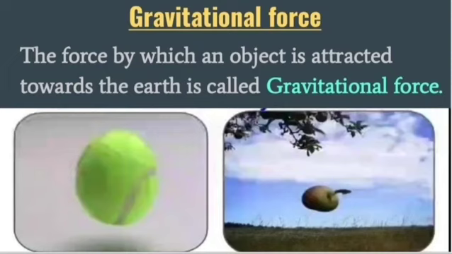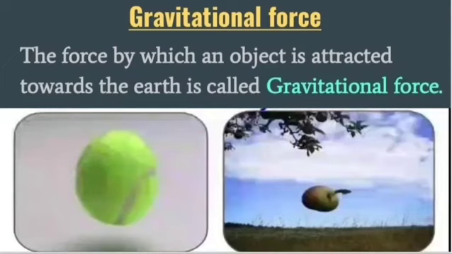Next type of non-contact force is gravitational force. So what is gravitational force? The force by which an object is attracted towards the earth is called gravitational force. It means we know that when we throw any object, it comes downwards, right?